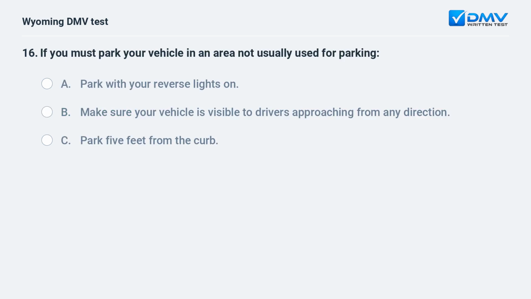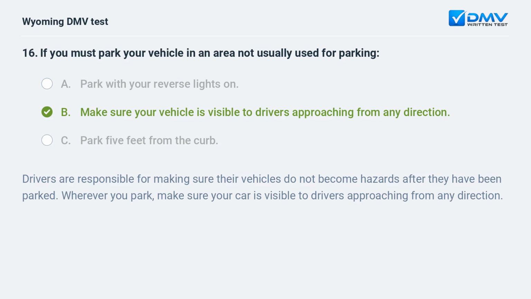If you must park your vehicle in an area not usually used for parking? A. Park with your reverse lights on. B. Make sure your vehicle is visible to drivers approaching from any direction. C. Park 5 feet from the curb. B. Make sure your vehicle is visible to drivers approaching from any direction.